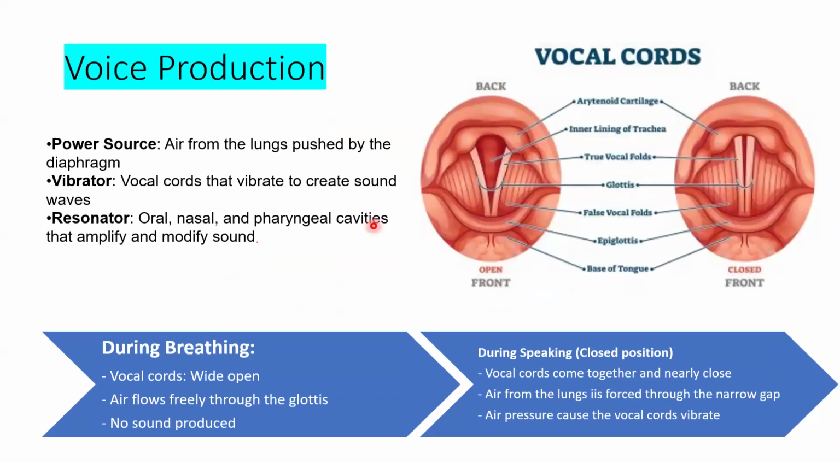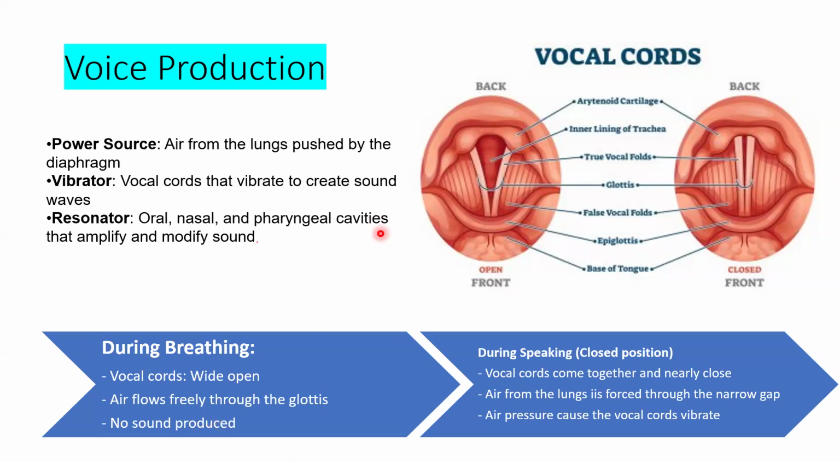Okay, so how does voice production work? Voice production has three main components. The first is the power source, which is air from the lungs pushed by the diaphragm. The second one is the vibrator: the vocal cords that vibrate to create sound waves, like we talked about before. And the third one is the resonator: the oral, nasal, and pharyngeal cavities that amplify and modify sound.